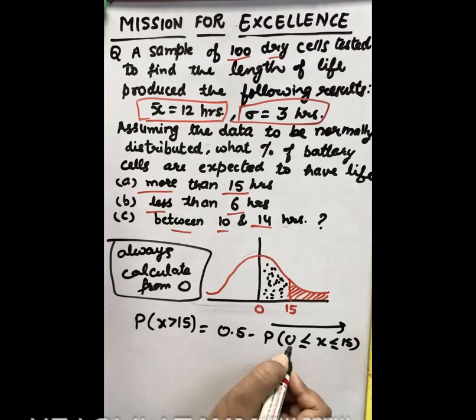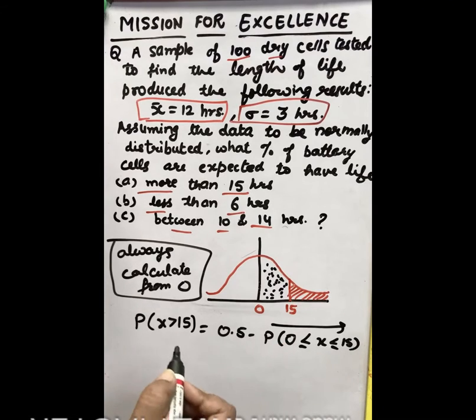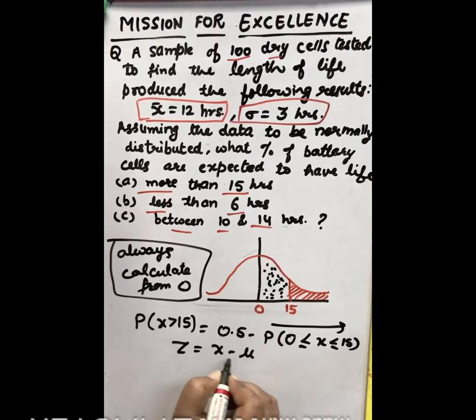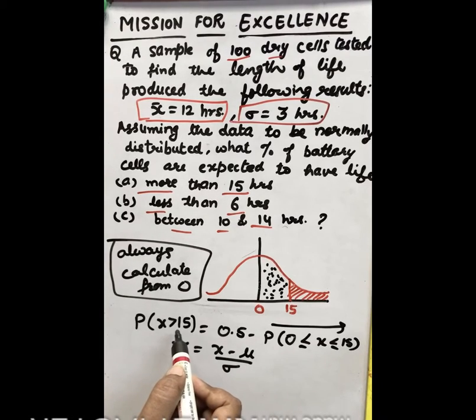Now whenever you have to find out the probability from x, first convert your data to z, because the table I have showed you gives the area under the z curve. Now I have told you z is equal to x minus mu by sigma, and now x is given 15.